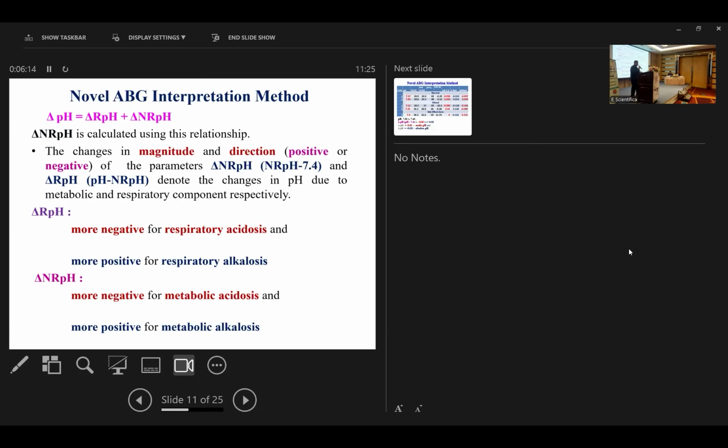Using this idea, I have developed a novel ABG interpretation method. Delta pH is equal to delta RpH plus delta NRpH. Delta RpH is more negative for respiratory acidosis and more positive for respiratory alkalosis. Similarly, delta NRpH is more negative for metabolic acidosis and more positive for metabolic alkalosis. So both components are negative for acidosis and positive for alkalosis.